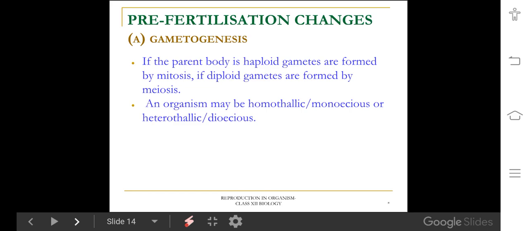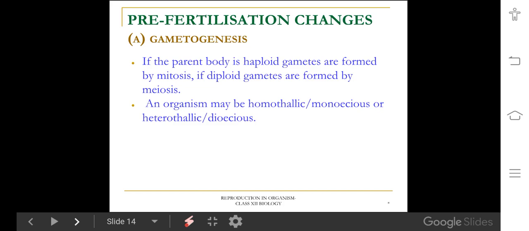Hermaphrodite means bisexual animals. The animal has both male and female reproductive structures, and is called a hermaphrodite. Examples: earthworm, leech, tapeworm. Then the unisexual condition. It also has some synonymous words.